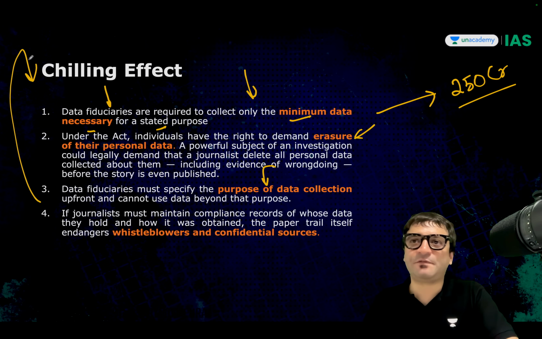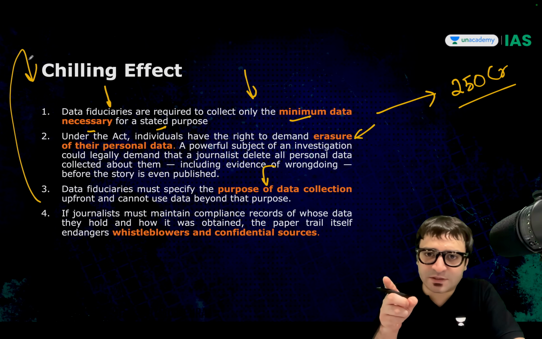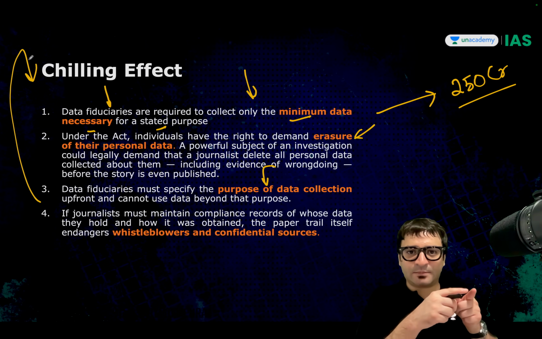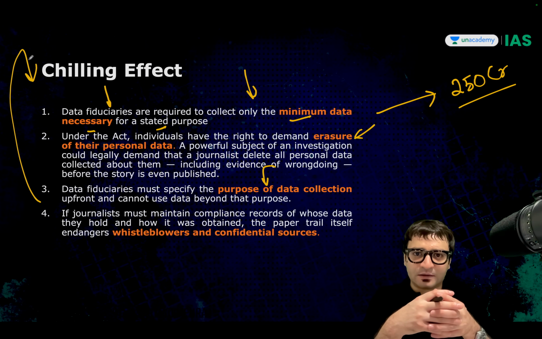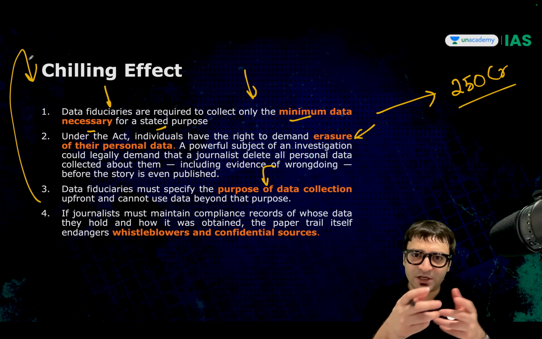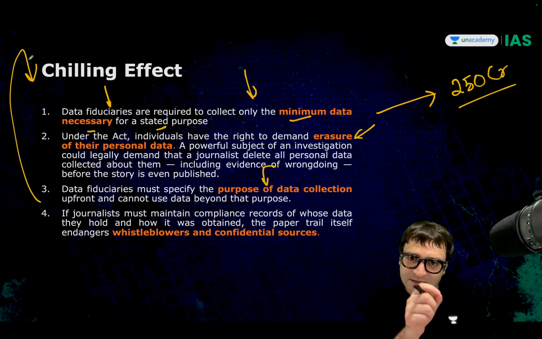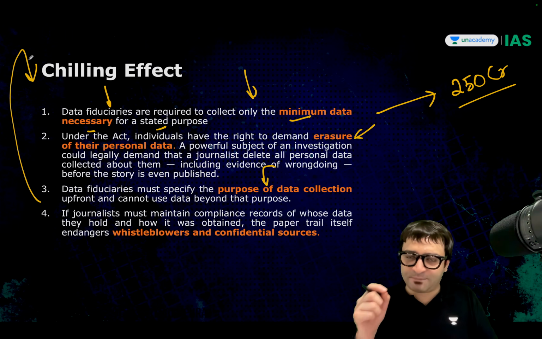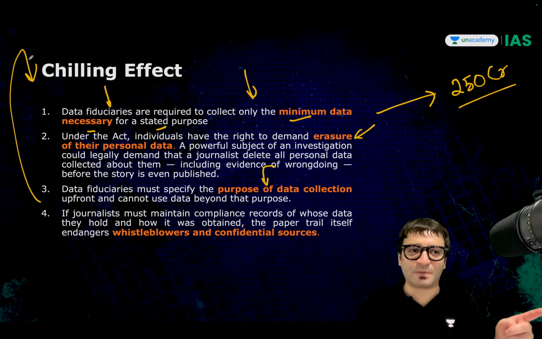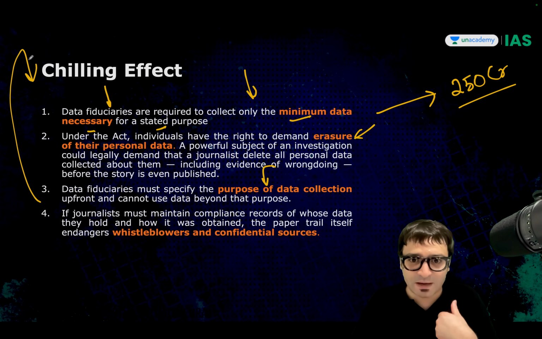For example, if I'm investigating whether this politician and this bureaucrat and this criminal have colluded together, I have to seek information about them. If they get to know that I'm writing some personal details about them, even before I publish my article, they will tell my newspaper, don't publish it because it deals with my personal information.